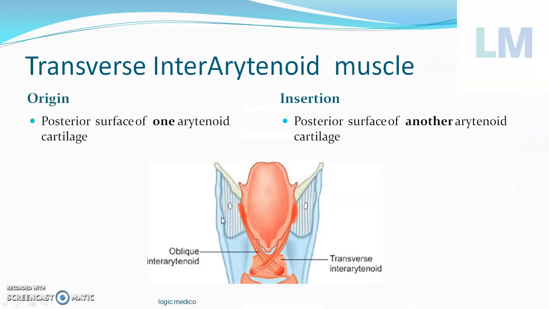Origin is very simple. It takes origin from the posterior surface of one of the arytenoid cartilages, and insertion is also simple. It is inserted to the posterior surface of the other arytenoid cartilage. There are two arytenoid cartilages, but there is only one muscle. You can see the transverse orientation of these fibers. Therefore it's called transverse interarytenoid. Inter because it is in between the two arytenoids.